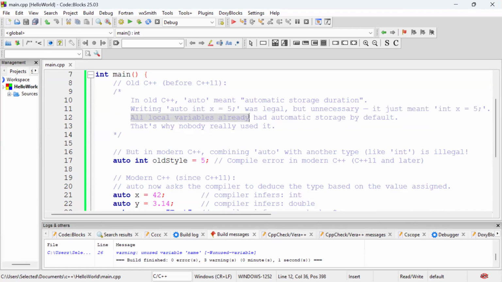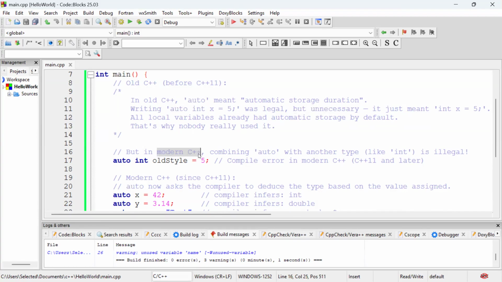Now, all local variables already had automatic storage by default, and that's why nobody really used it. So here's an example of how it was used in old C++. auto int oldStyle = 5. As you can see, the use of auto is pretty much not really necessary, like we mentioned here.